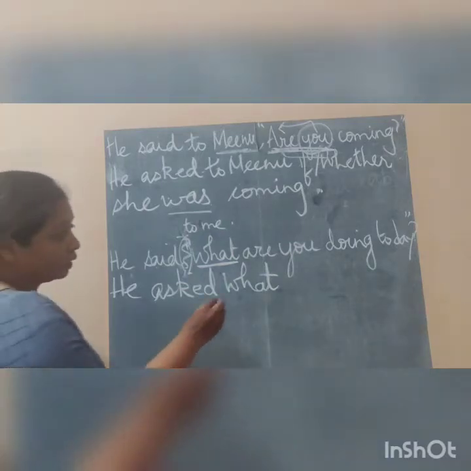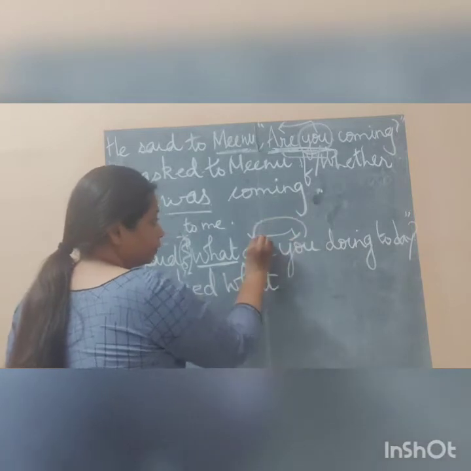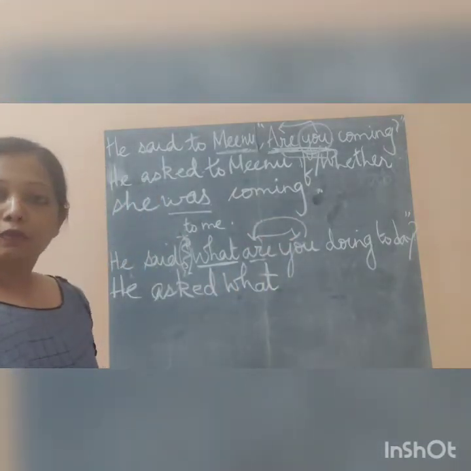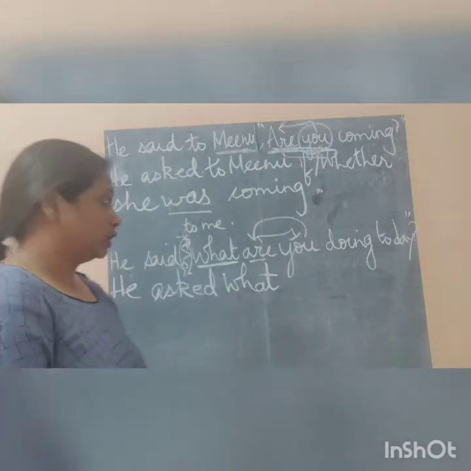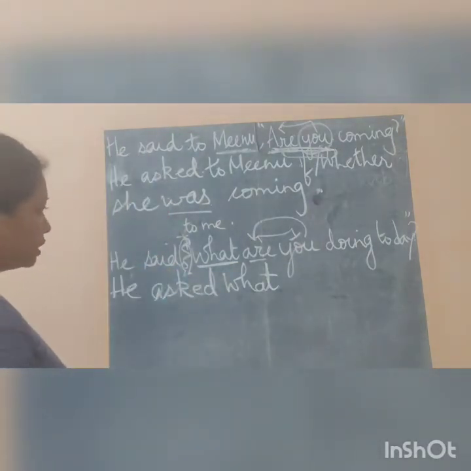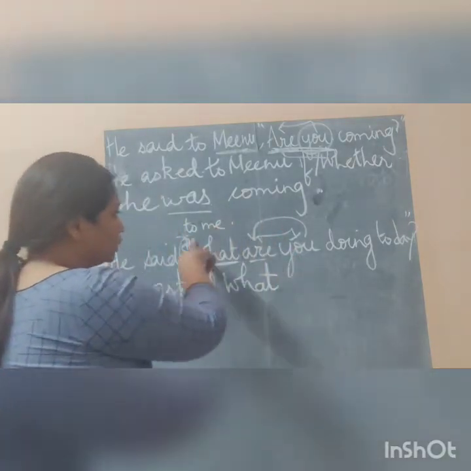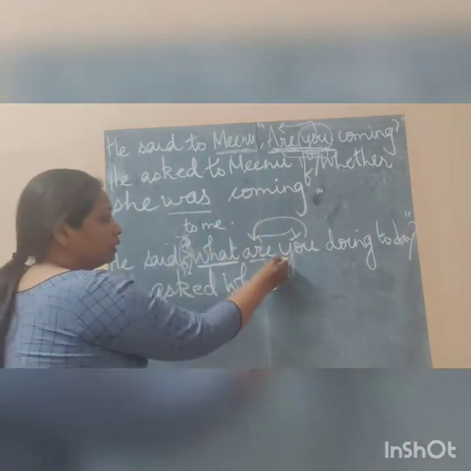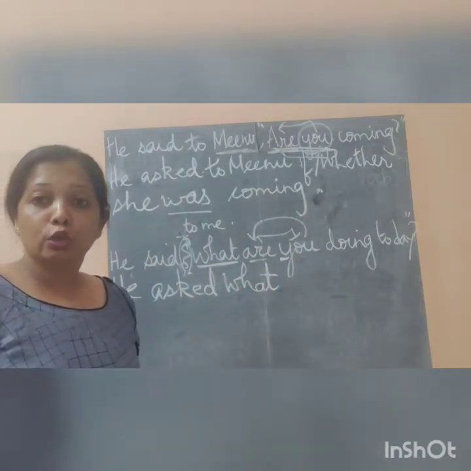So he asked; again, what will be the change? The change will be that the subject will take the place of the verb and the verb will take the place of the subject. So he asked, what you will change. Now you, as I said, is the second person, and the object will change according to the object.